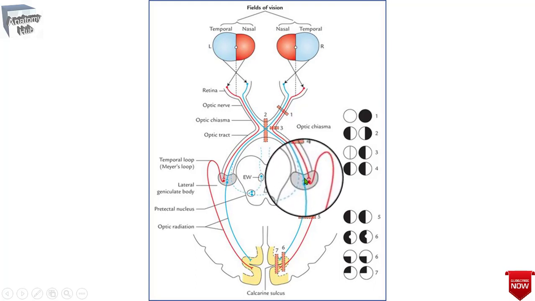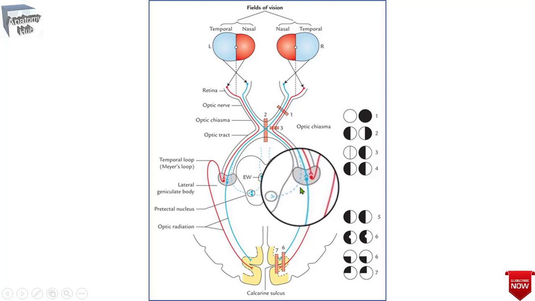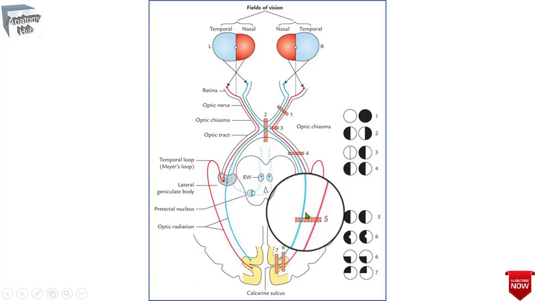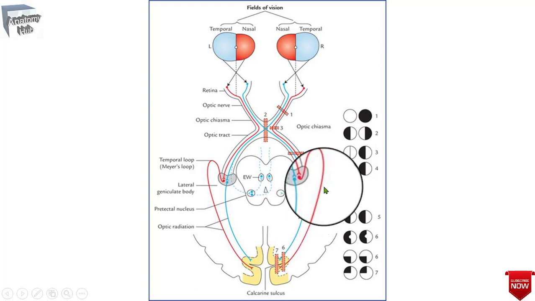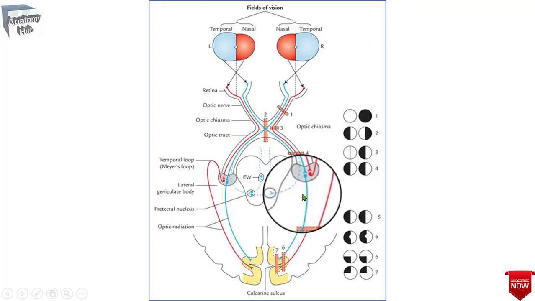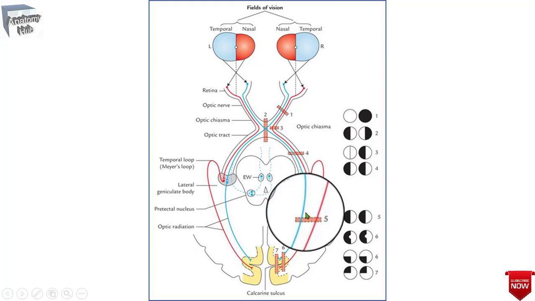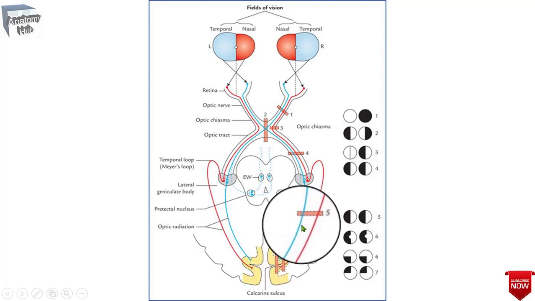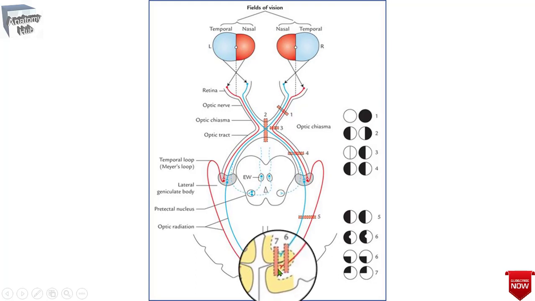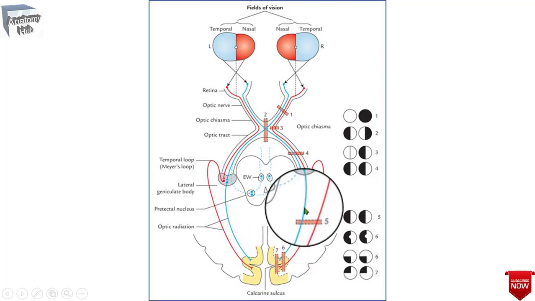The cell bodies of the third order sensory neuron are mainly located in the geniculate body, and their axons form the optic radiations that you can observe over here. We have already discussed Meyer's loop, the lower fibers and the upper fibers of the geniculocalcarine tract. So these axons and optic radiations that project towards the visual cortex are known as the tertiary neurons, or the third order neurons.